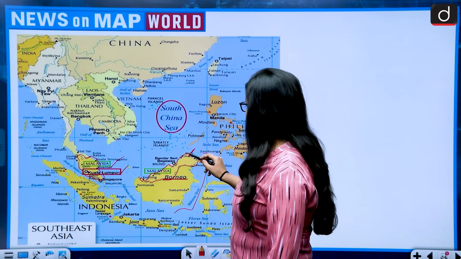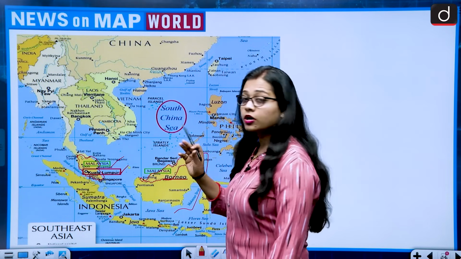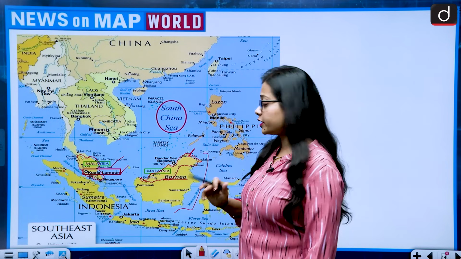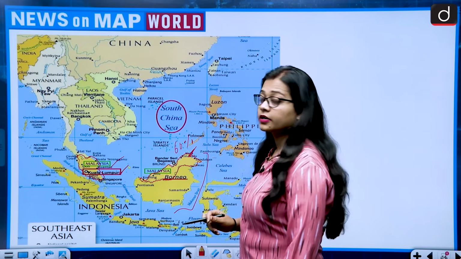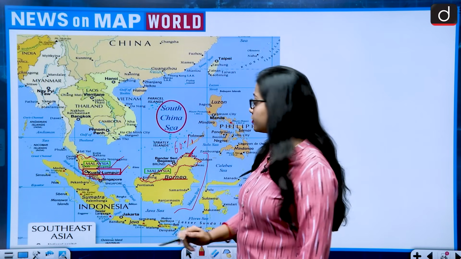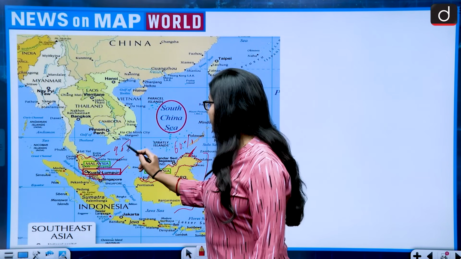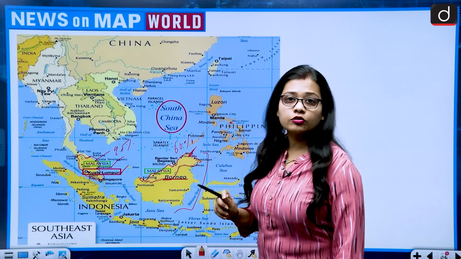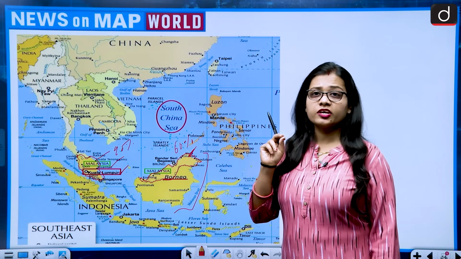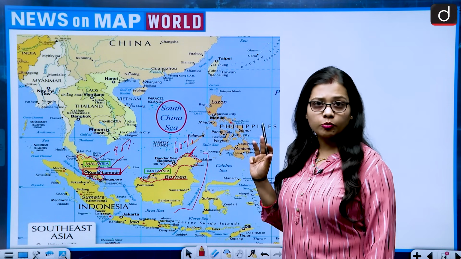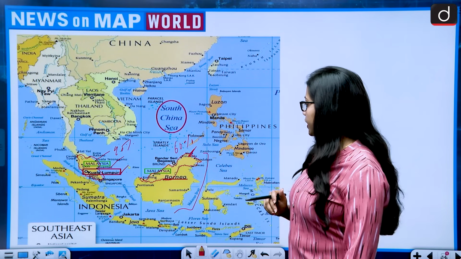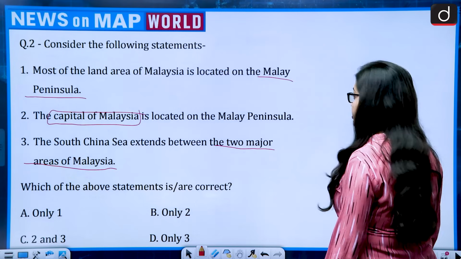Now Malaysia, if we talk about, then the overall region of Malaysia on the Borneo Island is about 60%, while the region on the Malay Peninsula is around 40%. So the Malay Peninsula region is smaller as compared to the region of Malaysia which lies on the Borneo Island. So let's see the statements.